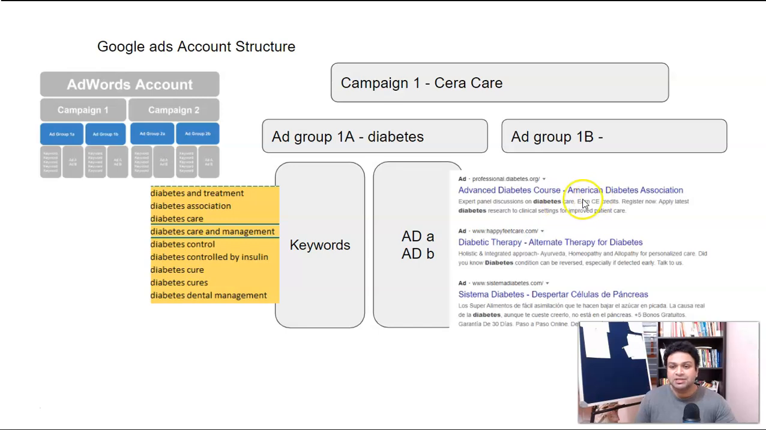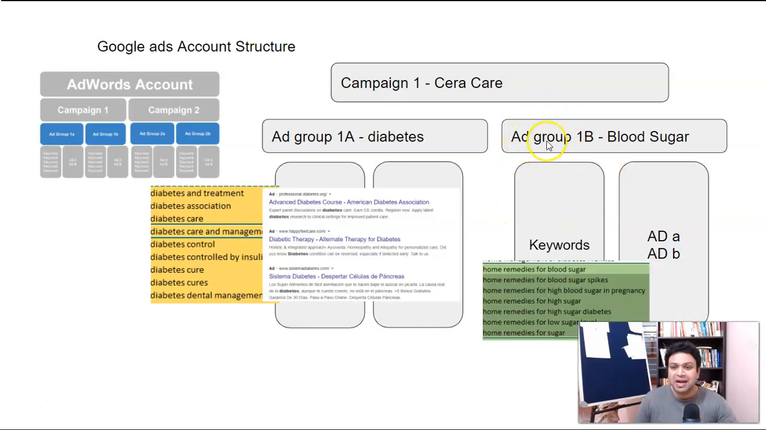Now let's say you want to use ad group B. Here what I'm going to do is use a different keyword. In this one I can use home remedies for blood sugar. This will be the keyword. I'm not going to mix all of these keywords in one ad group. I'm going to use one single keyword. This is the hack, guys. This is a strategy where you can save a lot of money. Trust me. In your ad group 1B, you can use this keyword, home remedies for blood sugar.